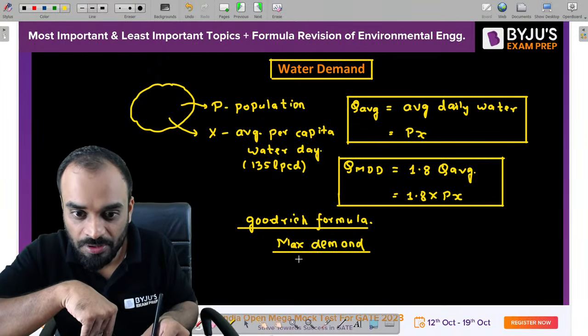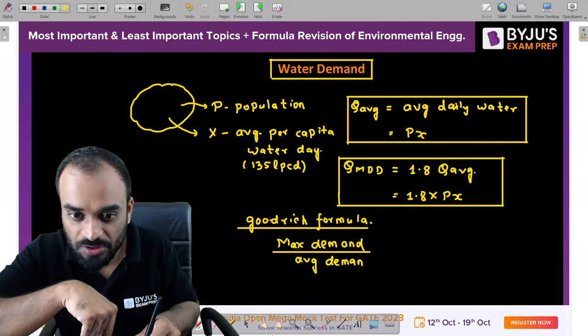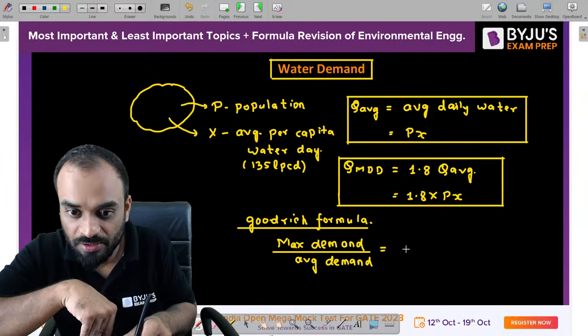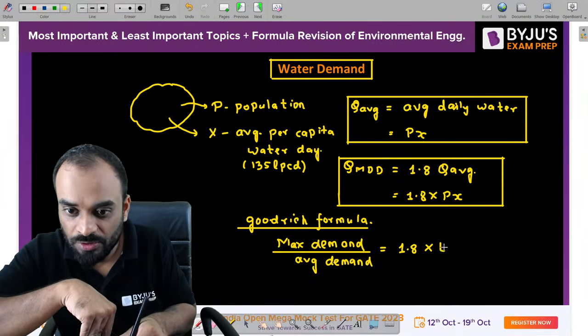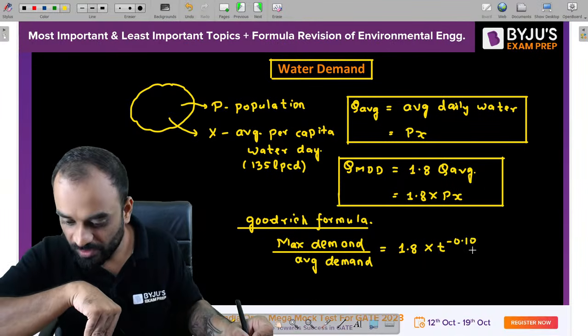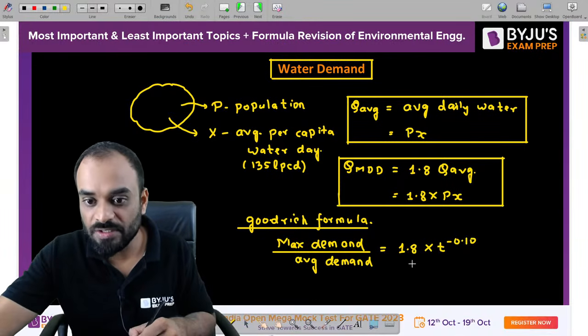It is the ratio of maximum demand upon average demand. And how can we write it? It is nothing but 1.8 into T raised to power minus 0.10. Correct? So this is nothing but the Goodrich formula.